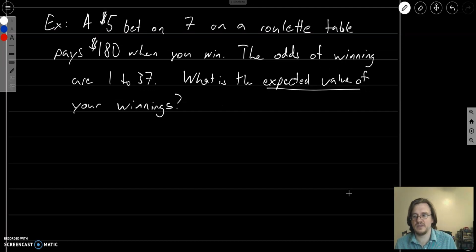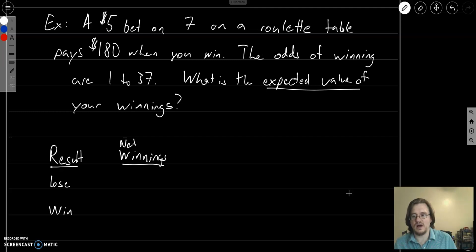So let's make a table. So the result of the roulette table, we can either lose or we can win. Then our net winnings. When we lose, well, we paid $5 for that, so it'll be minus $5. The net winnings when we win will be $175 because we had to pay the $5 and then we got back 180, so net we had 175.